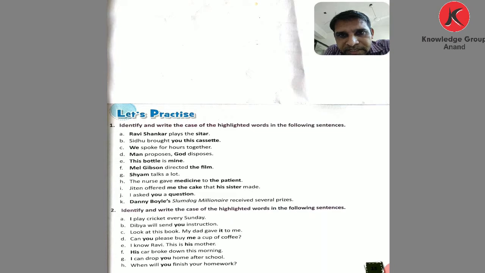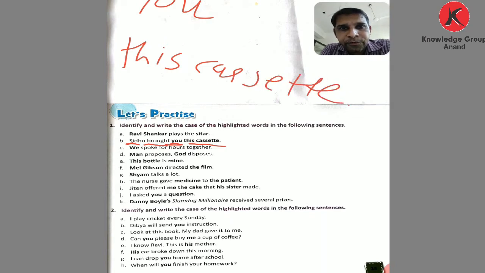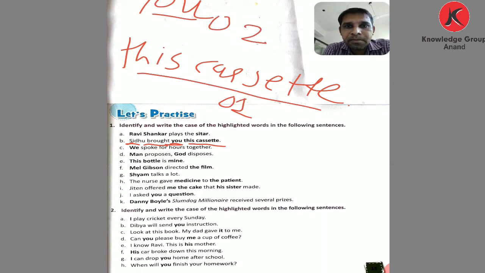Now comes to the second: Sidhu brought you this cassette. Now Sidhu is the subject, brought is the verb, and here are given two objects. Which are the two objects? You and this cassette. If you find two objects in a sentence, the first one is object number 1 and the second is object number 2. How do we know object number 1 and object number 2? In object number 1 we find the things. In object number 2 we find the noun or the pronoun.